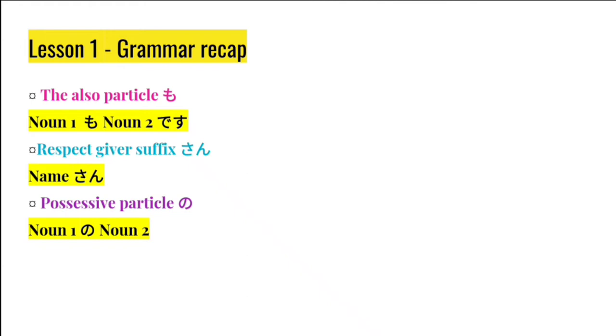Sentences in the format noun 1 mo, noun 2 desu. Then we saw the respect giver suffix san, which is always attached behind a name. We saw the possessive particle no in the form noun 1 no, noun 2, showing belonging, the sense of belonging. Employee of a company would become kaisha no shain, IBM no shain.